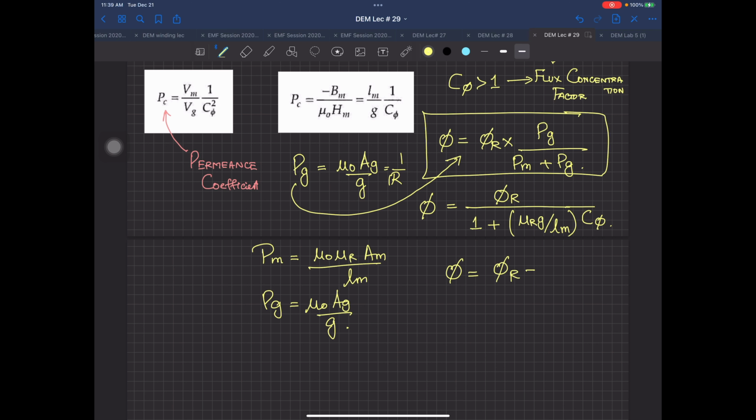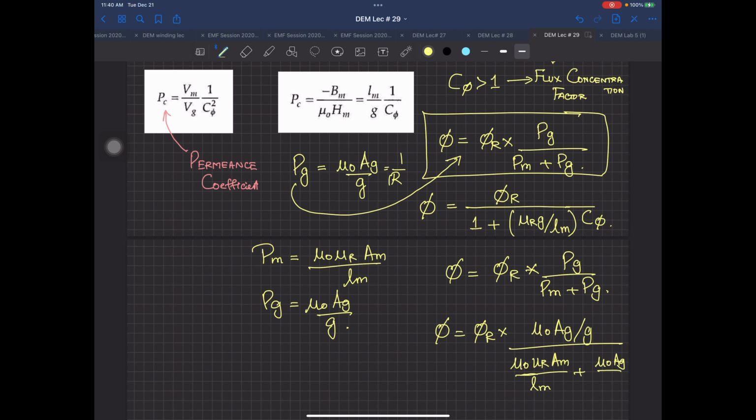This is equal to phi r multiplied by Pg by Pm plus Pg. Now what is Pg? I'm just putting the formula over here. This is phi r multiplied by mu naught Ag by G divided by, what is Pm? This is mu naught mu r Am divided by Lm plus mu naught Ag by G. Now if you see very closely in this relation, they have actually divided the whole numerator and denominator by Pg.